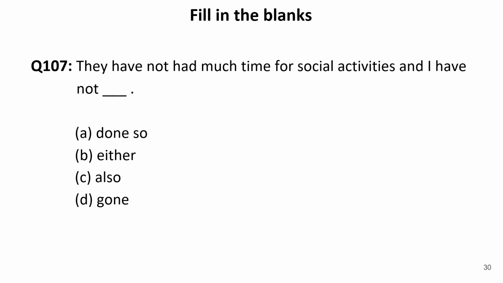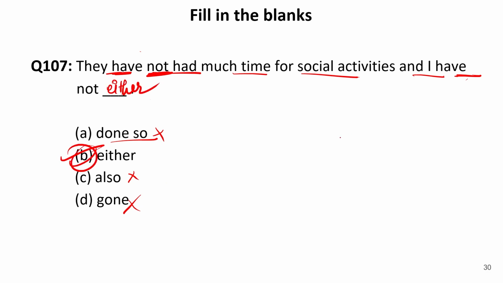They have not had much time for social activities, and I have not dash. Now first it is written not for social activities, and I have. Again in this sentence it is have, that is the present perfect tense, and I have not dash. Now I have not done so. There is no activity that has been done, so we cannot say done so. Also has has no sense over here. Gone has no sense over here.